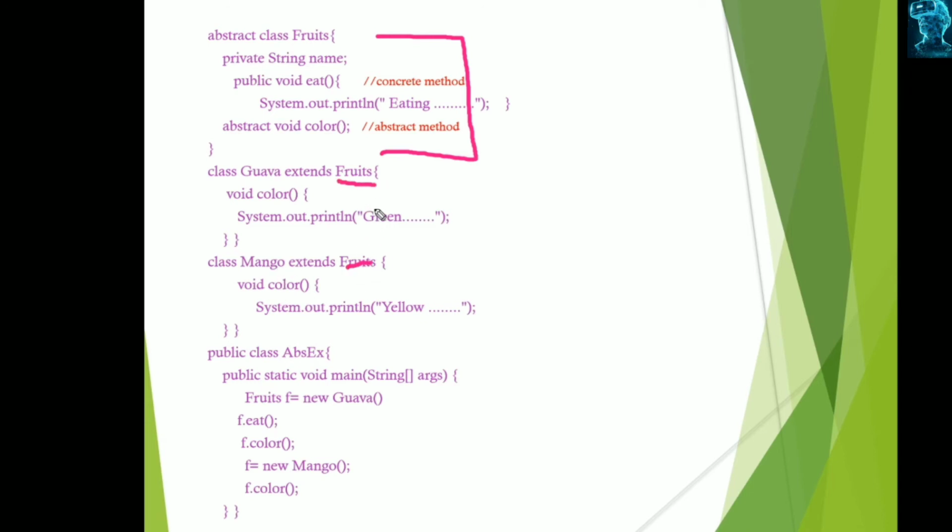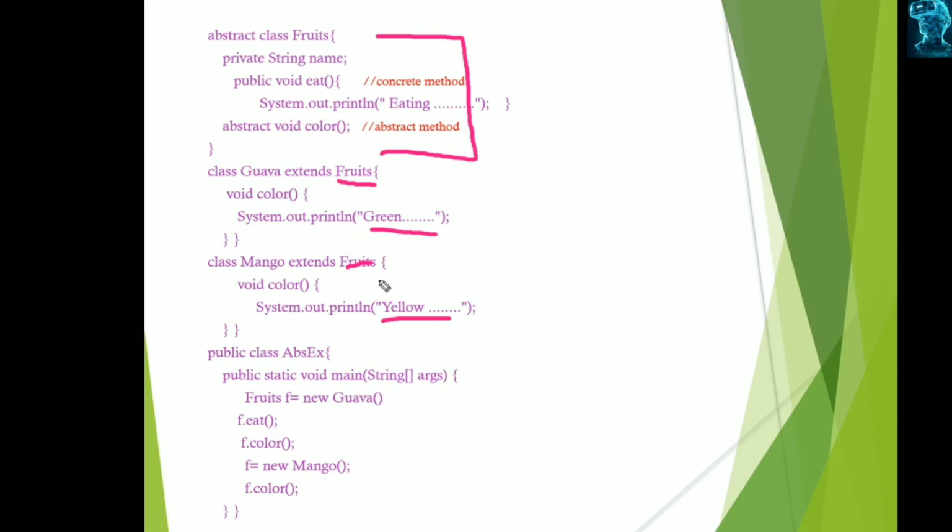But observe, this is abstraction: each has its own implementation. Here there is just the method name and return type, but in the implementation one displays green and the other displays yellow. Like this, we can apply our own implementation for abstract methods as we wish.